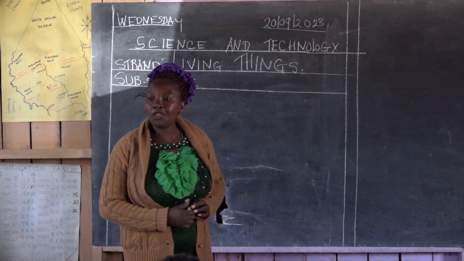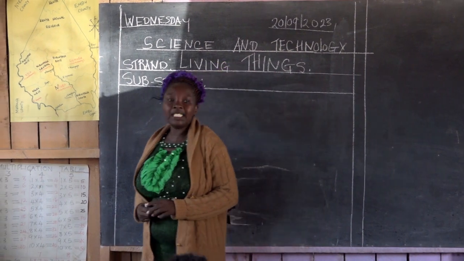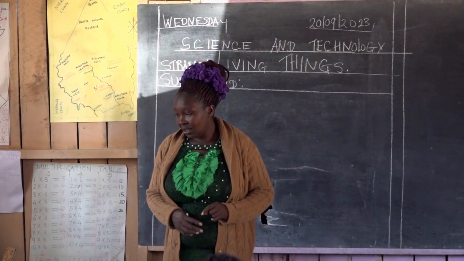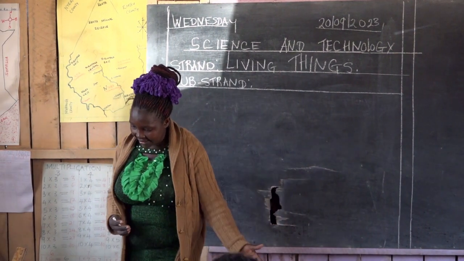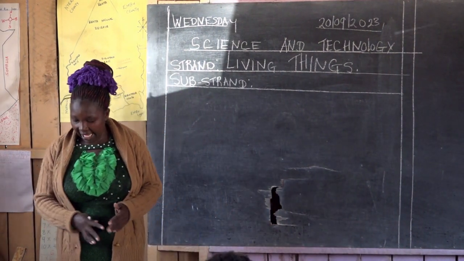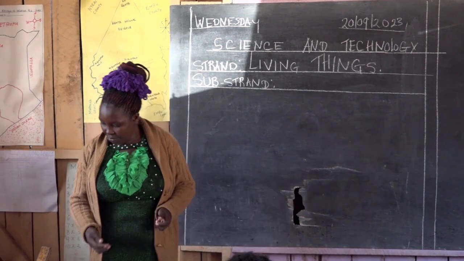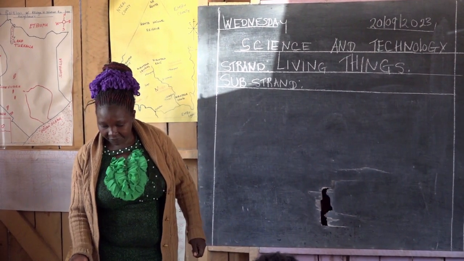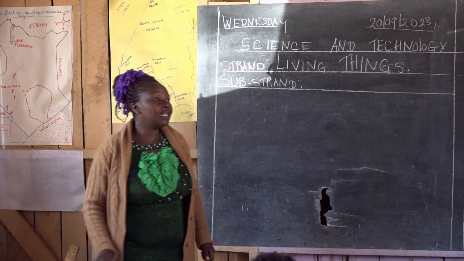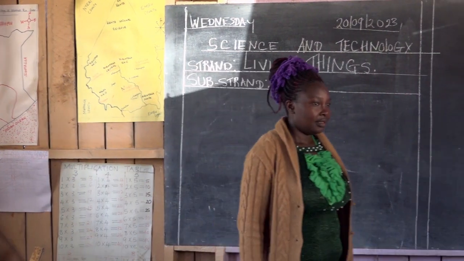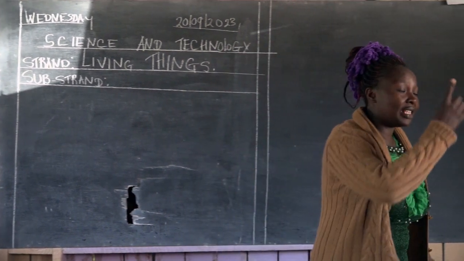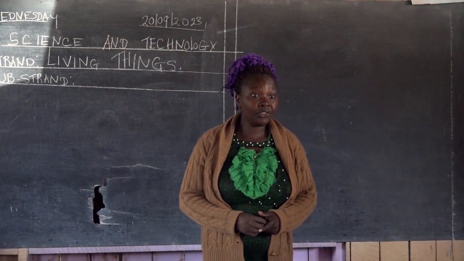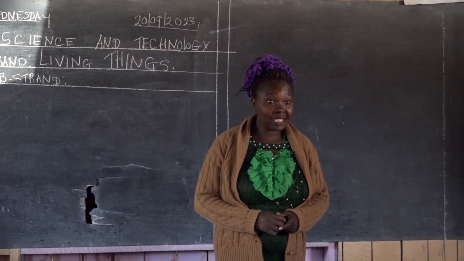Very good. All those things you have told me, we want to look at one by one, and see how each one works. Like when we say that plants feed. That is the first characteristic I want us to look at. They feed. Do you know what it is to feed? Do you feed yourself?